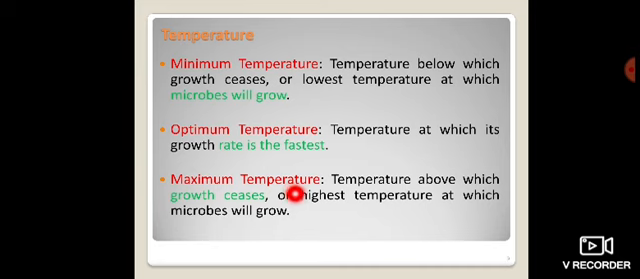And maximum temperature, the temperature above which growth ceases, or the highest temperature at which the microorganism will grow. Under both these conditions, minimum temperature and maximum temperature, exceptional microorganisms can grow. So we can observe that growth can cease, but simultaneously a few exceptional microorganisms can grow or multiply at minimum temperature and also at maximum temperature. So this is the classification of temperature.